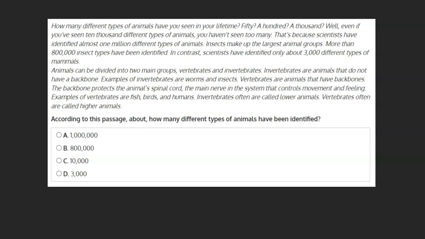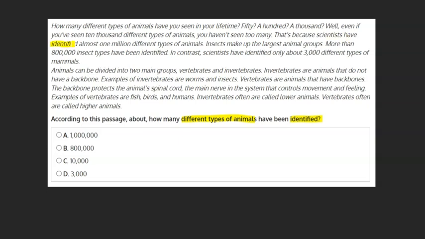According to this passage, about how many different types of animals have been identified? A. 1,000,000, B. 800,000, C. 10,000, or D. 3,000. In order to answer this question, let's locate its key words, different types of animals, and identified in our text. We find these words in the very first paragraph.